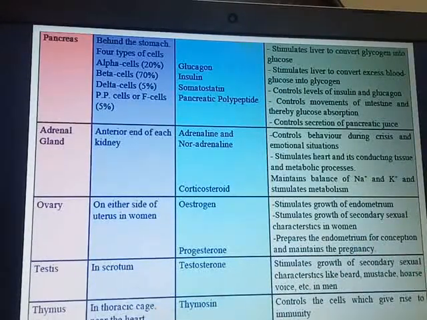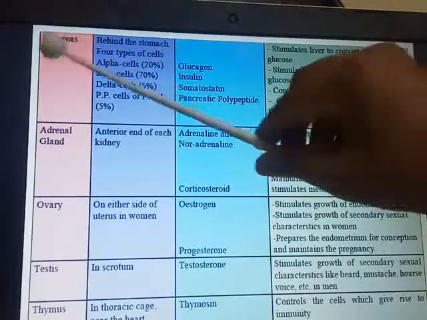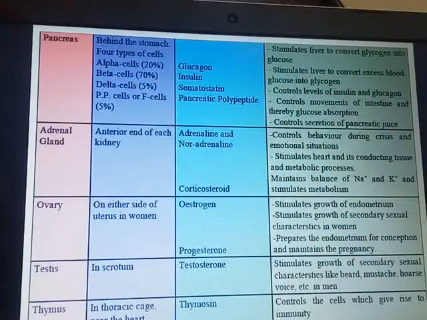Thymus is located in the thoracic cage near the heart, secretes thymosin and controls the cells which give rise to immunity. So these are the different glands, at least important ones like the ovary, testes, thyroid, pancreas. You should know the hormones and you should study their functions.